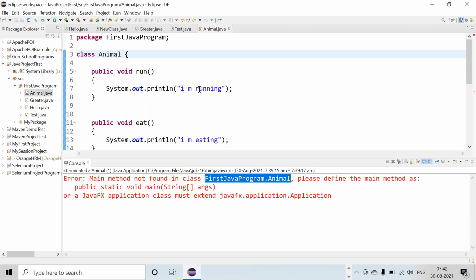The main method. Is that clear to everyone? Any doubt, please ask me, because this is a very important thing. And this is a basic concept. And if the basic concept is not clear, it will be difficult for you to understand further.